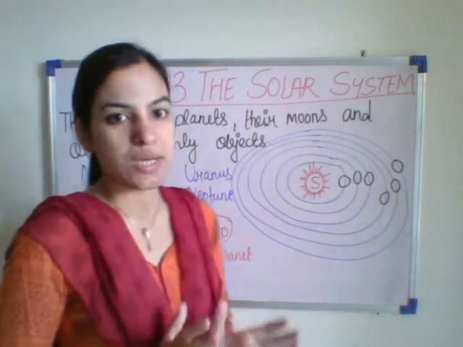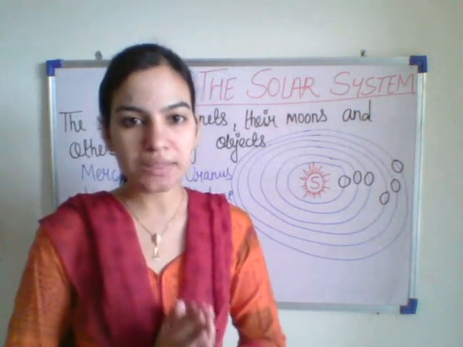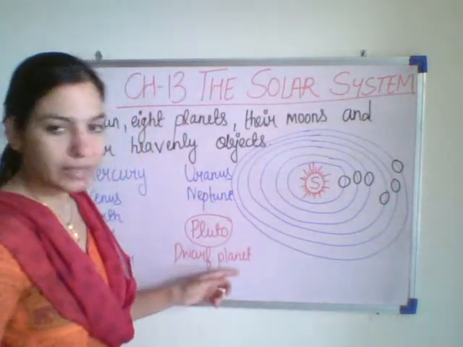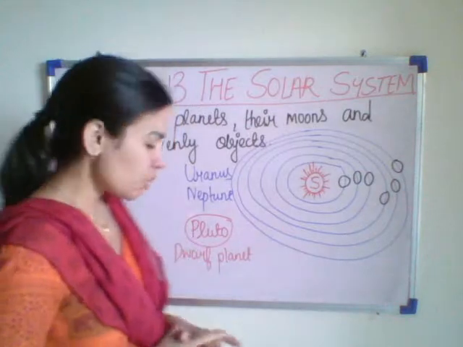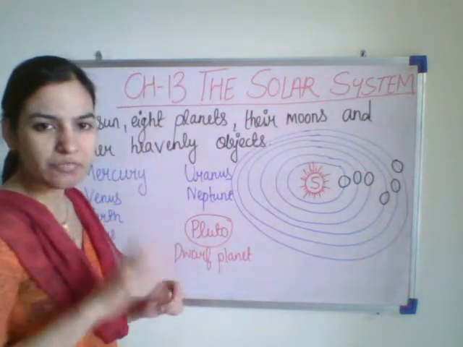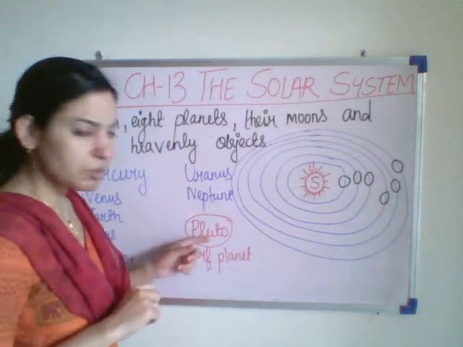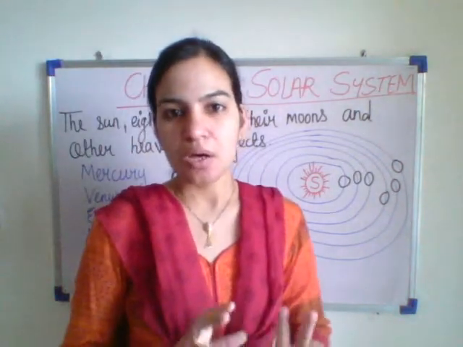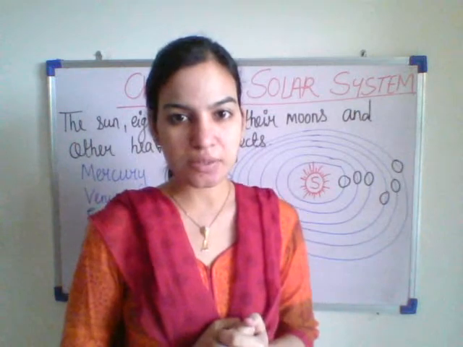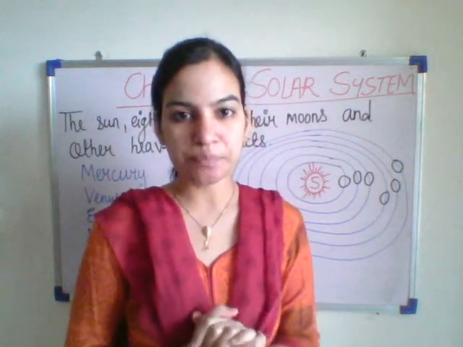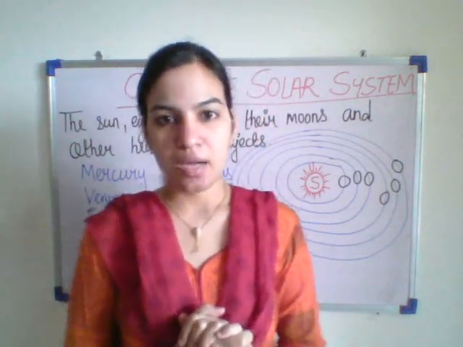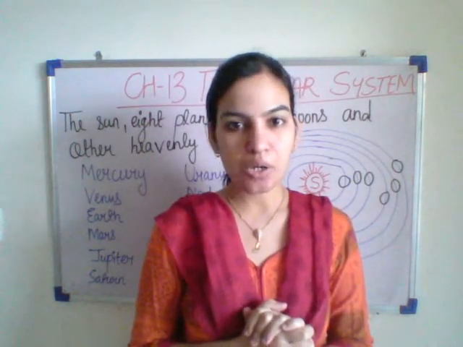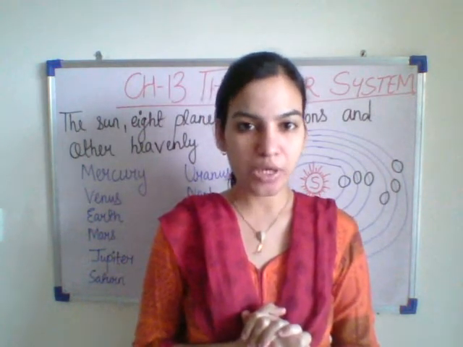But Pluto is now no more considered a planet. It is a dwarf planet. What does the word dwarf mean? Dwarf means very small. So Pluto is not considered a planet now because it is of very small size. Only 8 planets are there. Now, do the planets have light of their own? No. The planets do not have light of their own.